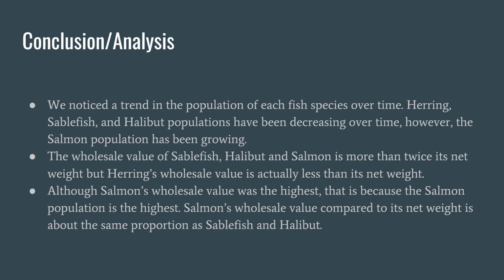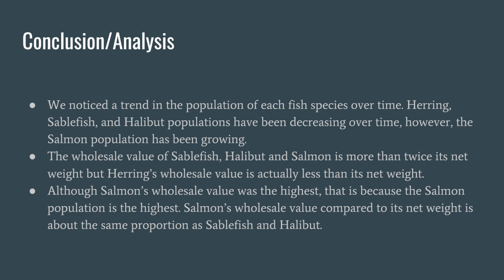We were able to conclude a few different things based on our data analysis. First is that we noticed a trend in the population of each fish species over time. Herring, sablefish, and halibut populations have been decreasing over time. However, the salmon population has been growing.